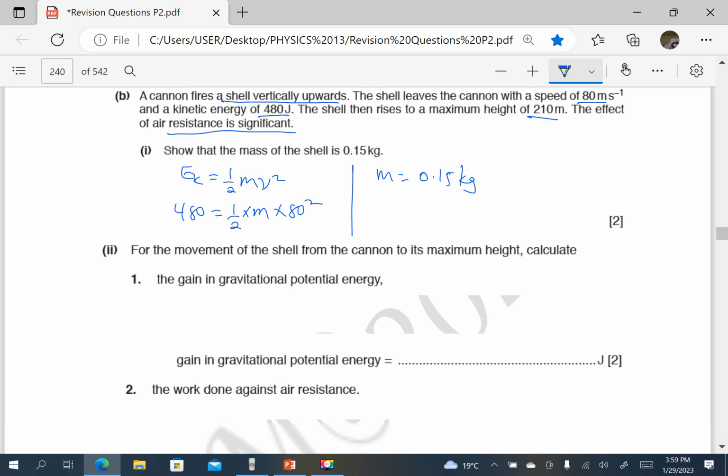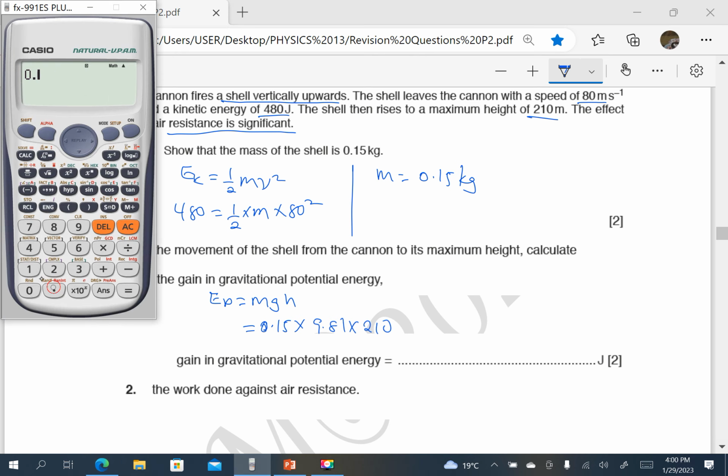For the movement of the shell from the cannon to its maximum height, calculate the gain in potential energy. Gain in potential energy. So potential energy is equal to mgh. The shell rises to a maximum height of 210. So this is going to be the mass, 0.15, times g, which is 9.81, times h, which is 210.